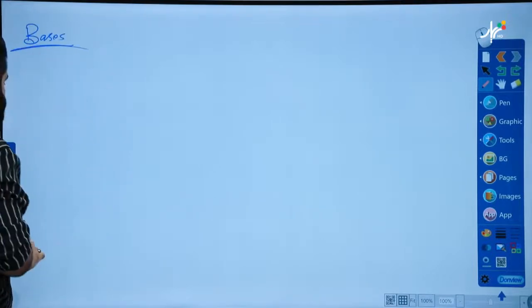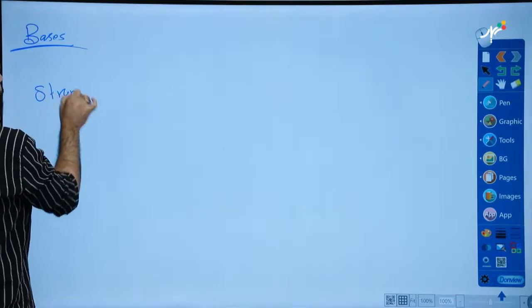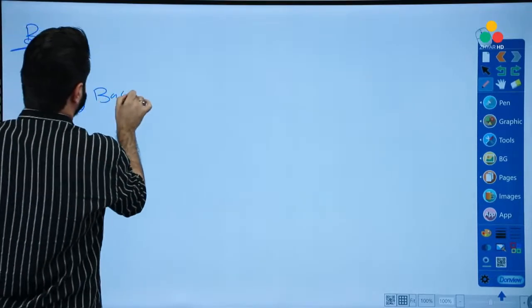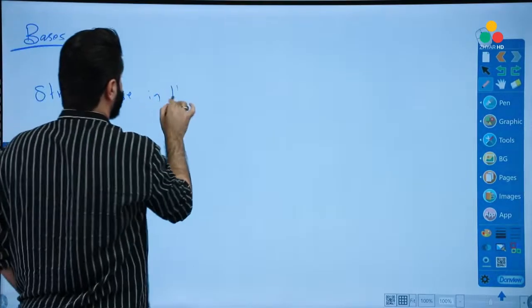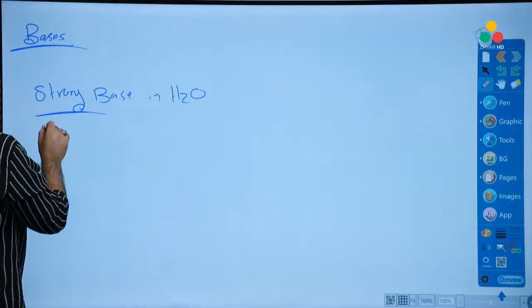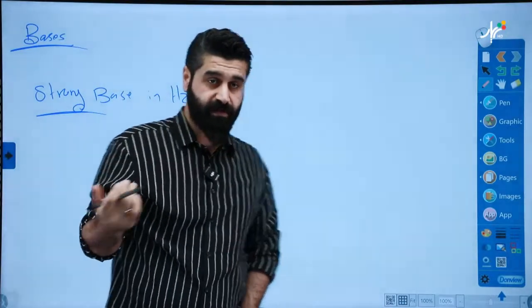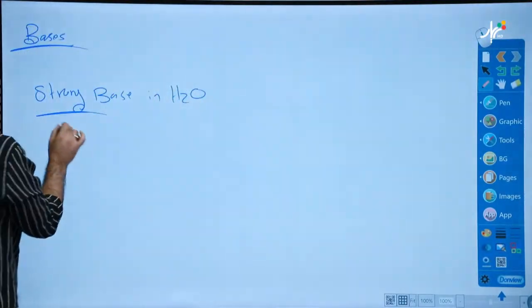Good, very good. Assume we have a strong base in H2O. First of all, strong base in H2O, as you know, strong base is an ionic compound. It dissociates in water, right? Let's have an example for this.